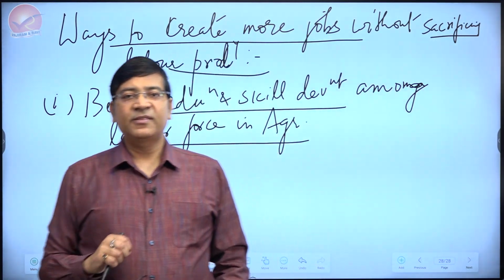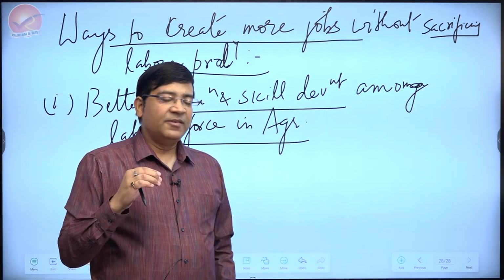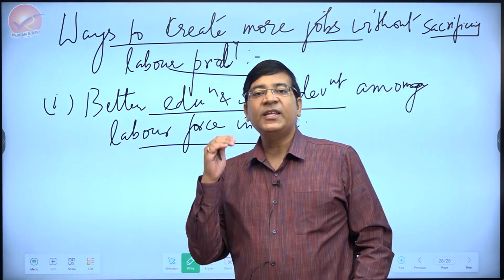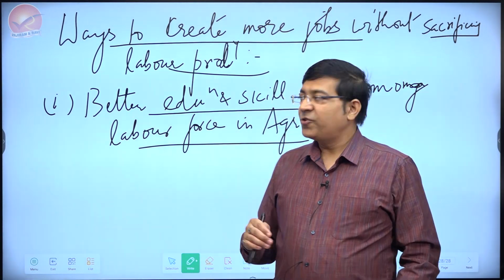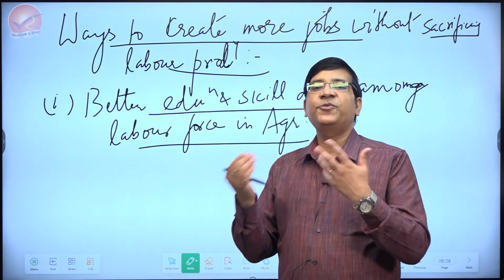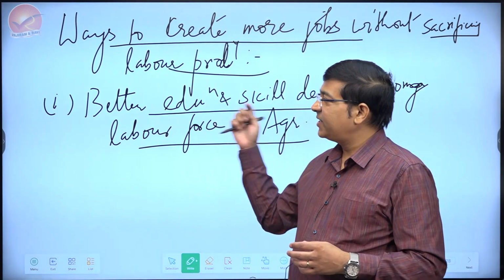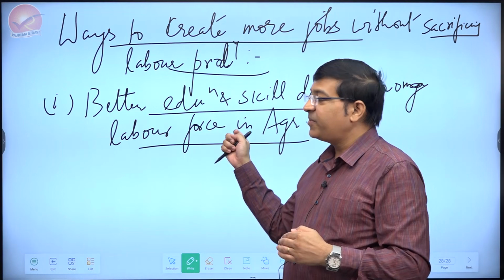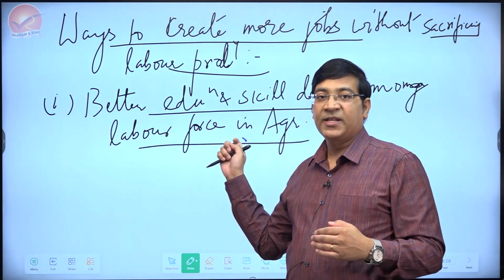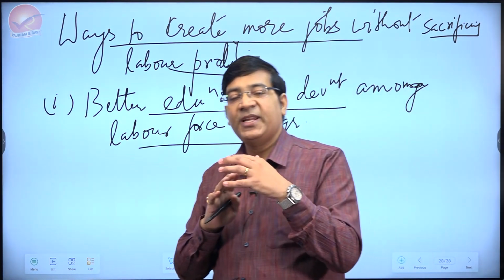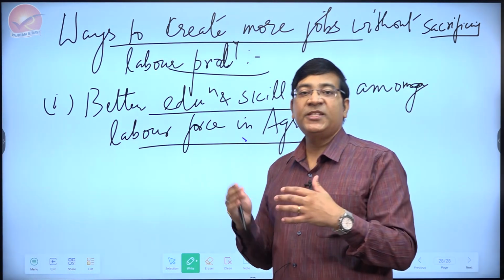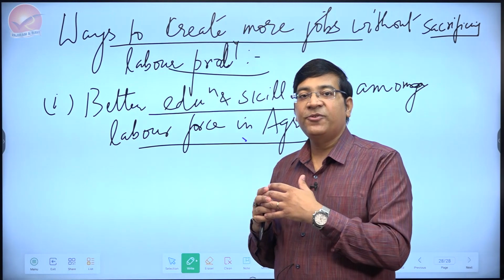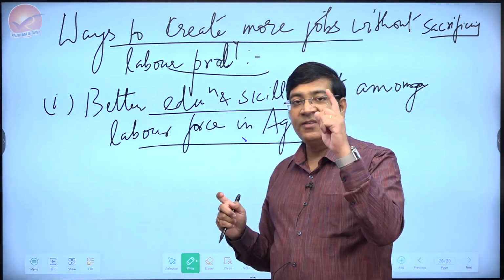Why am I telling you this? Simply because whether we want it or not, agriculture will remain a very crucial sector and a labor intensive sector. So it is always a better idea to provide better skills or a better degree of education to them so that they become more productive and contribute to agriculture in a more productive manner. The Green Revolution was about land being more productive, technology being made more suitable. But in modern agriculture now, the role of labor in agriculture is equally important.